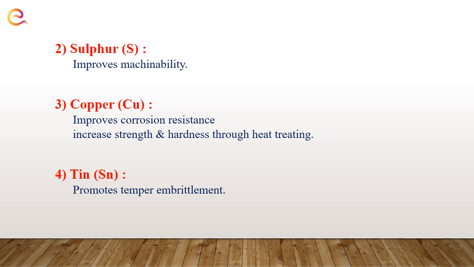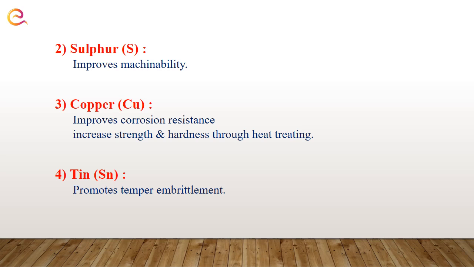Then the next residual element is sulfur. Sulfur improves the machinability of our steel. Remember one thing here: if the percentage of sulfur increases beyond the limit, then it can create cracks on the surface of steel. To avoid that phenomenon, we have to use manganese with sulfur. Okay, and if it is in proper proportion, then it improves the machinability.